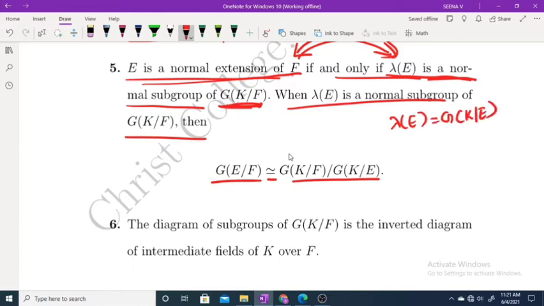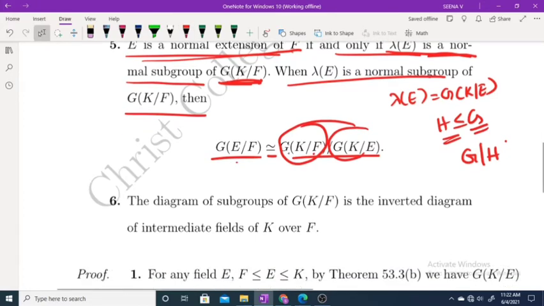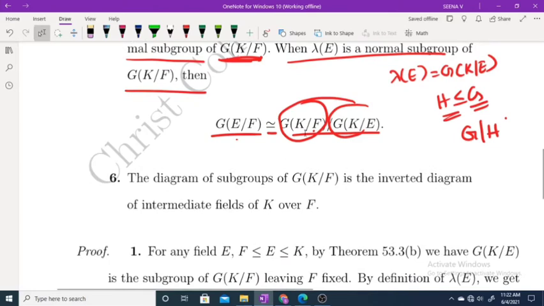If you consider H and G, suppose H is a normal subgroup of G, then we can easily define G over H, like this. Here G of K over E is a subgroup of G of K over F. Therefore, G of E over F is isomorphic to G of K over F over G of K over E.